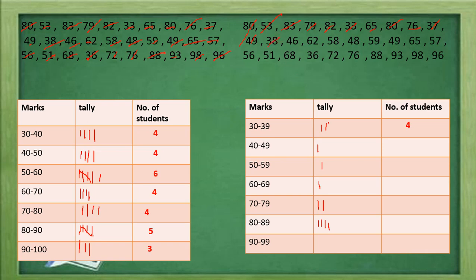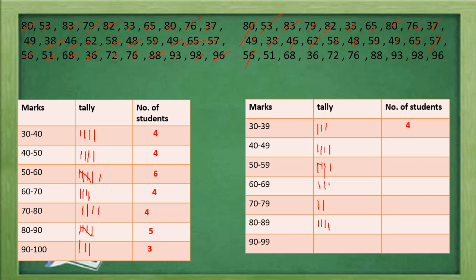Now 38 will become here 30 to 39 group. 46 will come in 40 to 49. 62 will come in 60 to 69. 58, it is in 50 to 59. 48 is in 40 to 49 group. Then 59 is in 50 to 59 group. Then 49, it is in 40 to 49 group. 65, it is in 60 to 69 group. 57, it is in 50 to 59. 56, again it is 50 to 59.